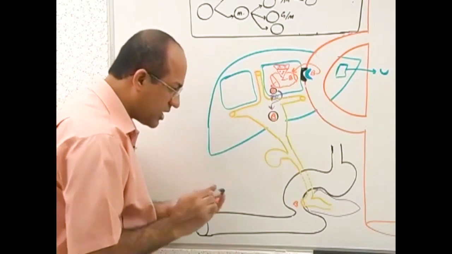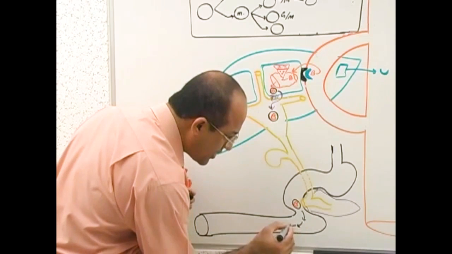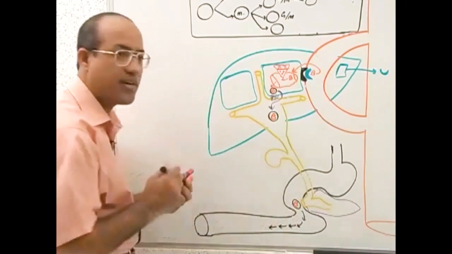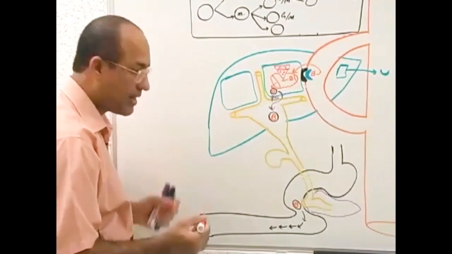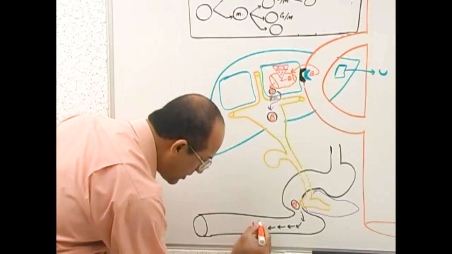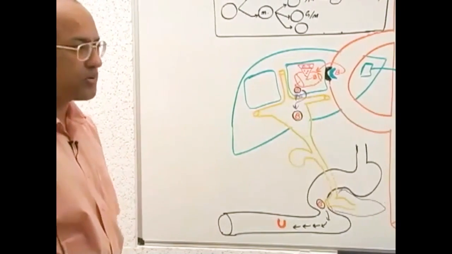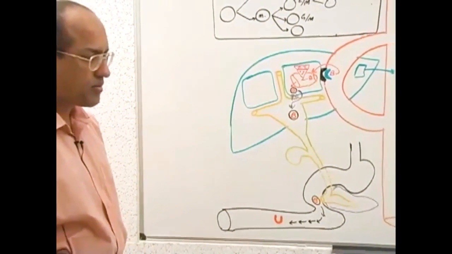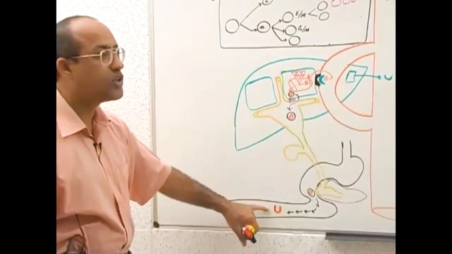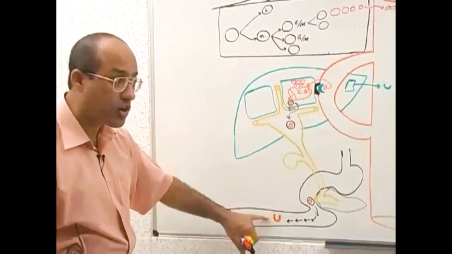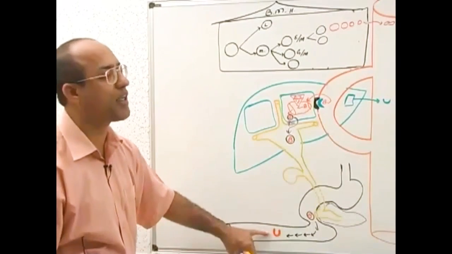When this conjugated bilirubin reaches here, within the GIT it will be acted upon by different enzymes and bacteria. When it is acted upon by different enzymes and bacteria, it becomes modified. This modified bilirubin is called urobilinogen. Some people call it stercobilinogen. Actually, urobilinogen and stercobilinogen are the same molecule.